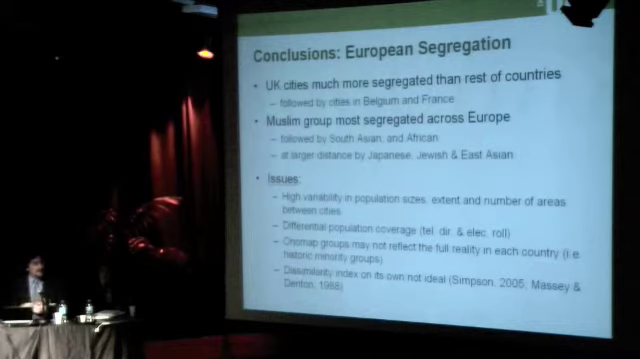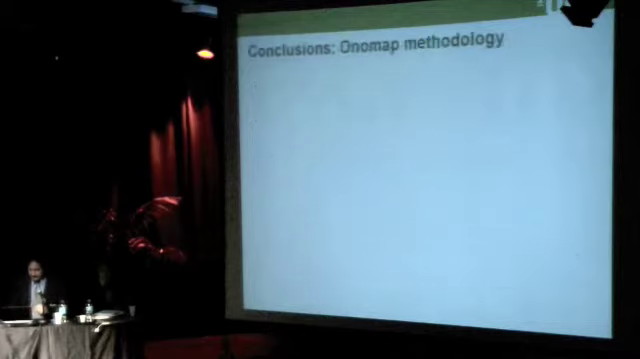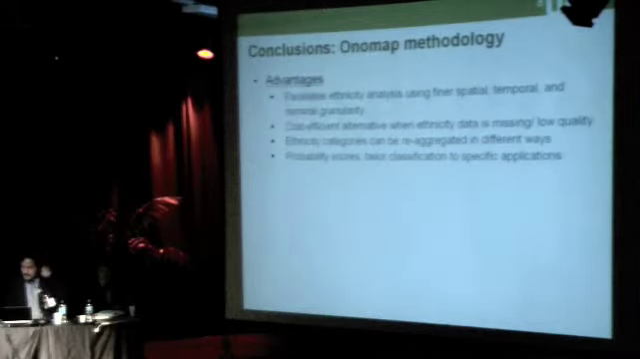And the dissimilarity index on its own is not ideal, so we should use other indexes to cover different dimensions of segregation. Regarding the Onomap methodology, looking at names, it has a series of advantages, primarily that it facilitates ethnicity analysis where there's no other data about the population, using finer spatial, temporal, and group granularity. And we can do this in a cost-efficient alternative compared to actually doing a survey or collecting the data again. The ethnicity categories are quite small, so we can re-aggregate them in different ways.